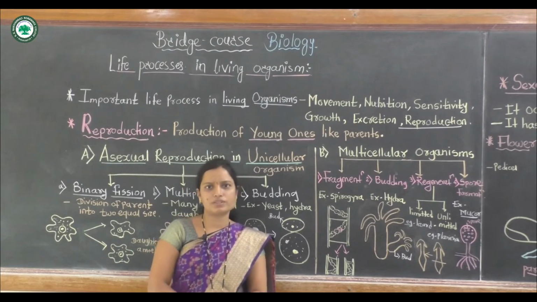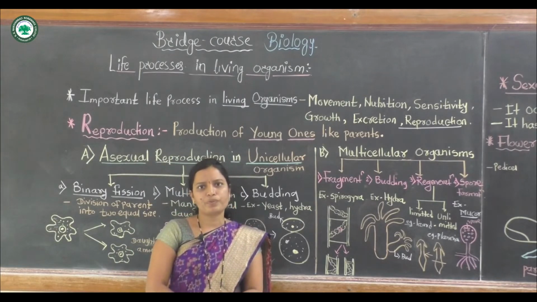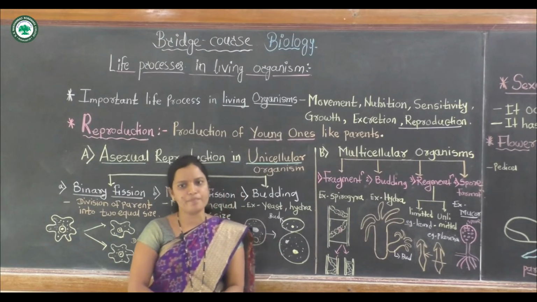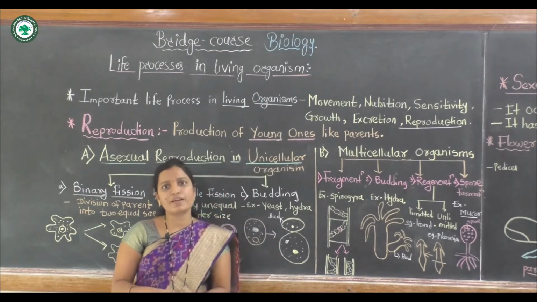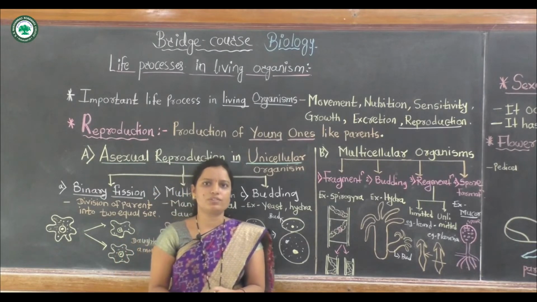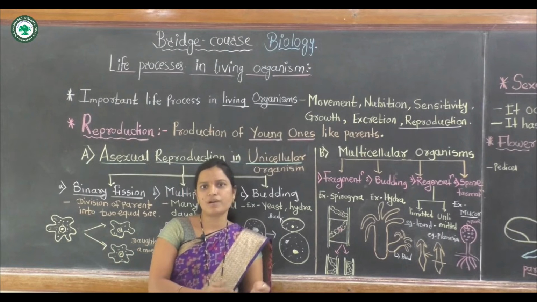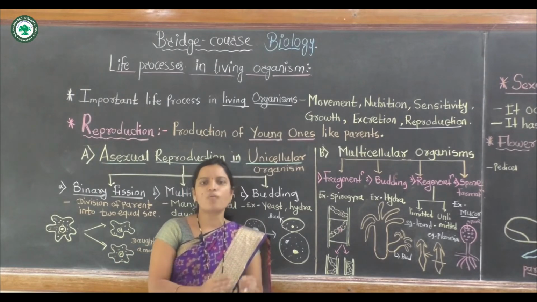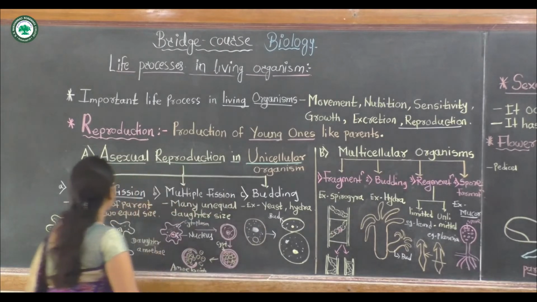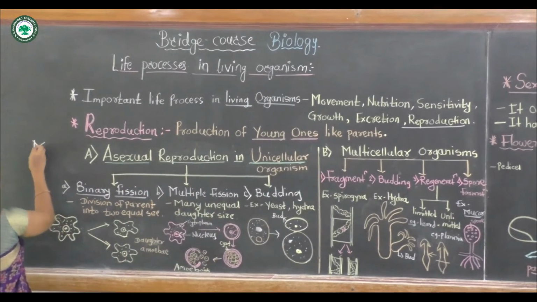A cell is the structural and functional unit of life, and there are two types of cell division, mitotic and meiotic. In mitotic cell division, one cell is divided into two cells.